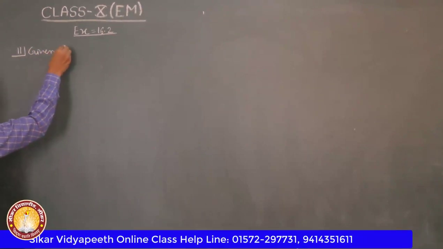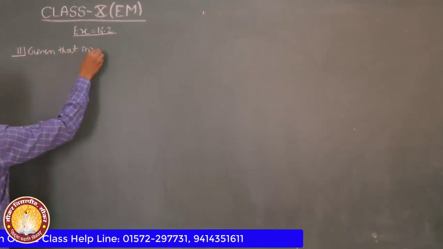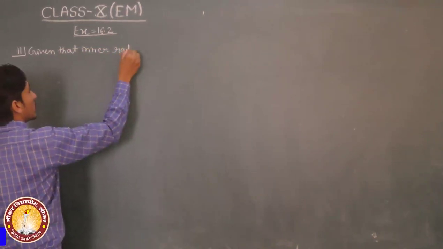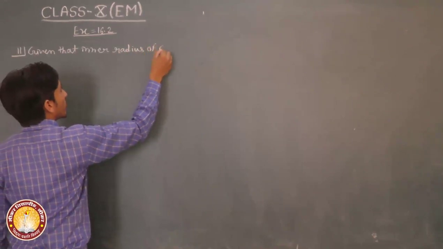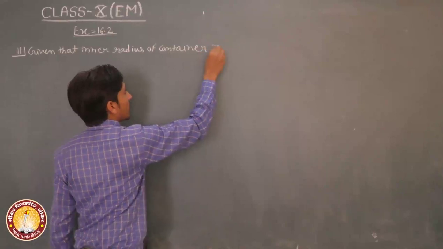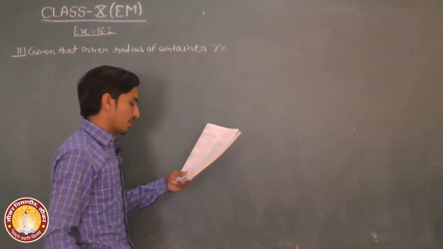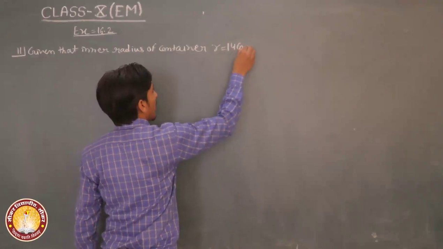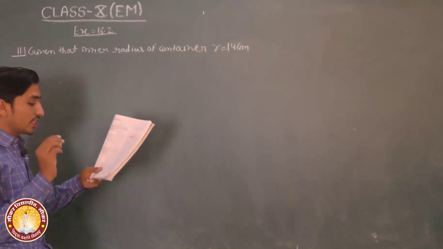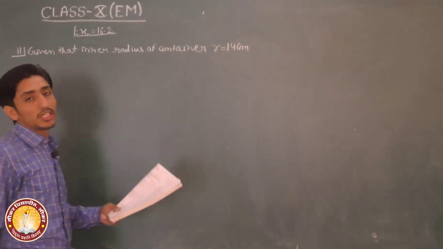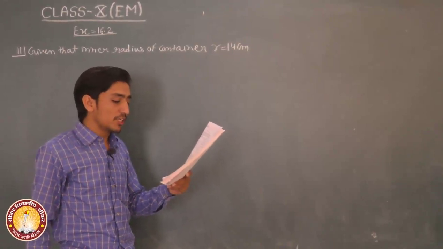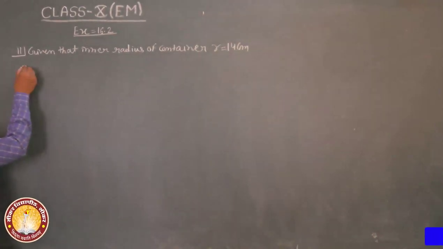Given that inner radius of container R is equal to 14 centimeter, and 30800 centimeter cube volume of water can be filled in a cylindrical container.